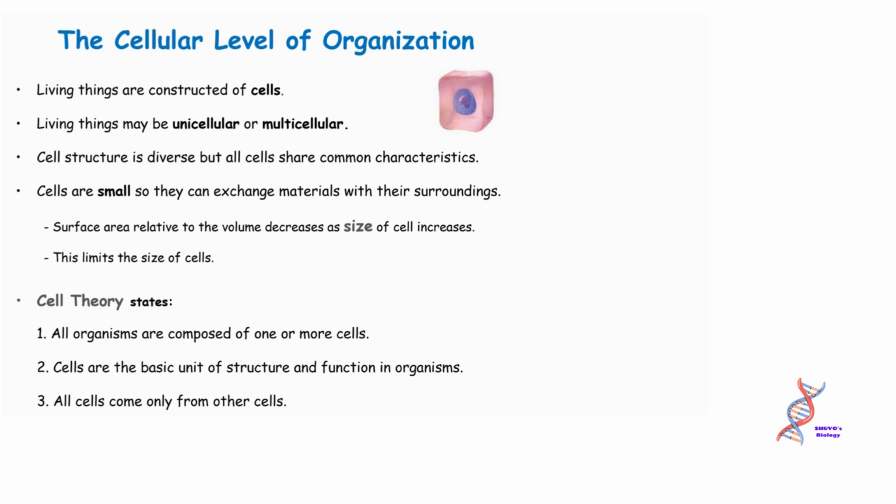Surface area relative to the volume decreases as the size of a cell increases. This limits the size of cells. Cell theory states: 1. All organisms are composed of one or more cells. 2. Cells are the basic unit of structure and function in organisms. 3. All cells come only from other cells.